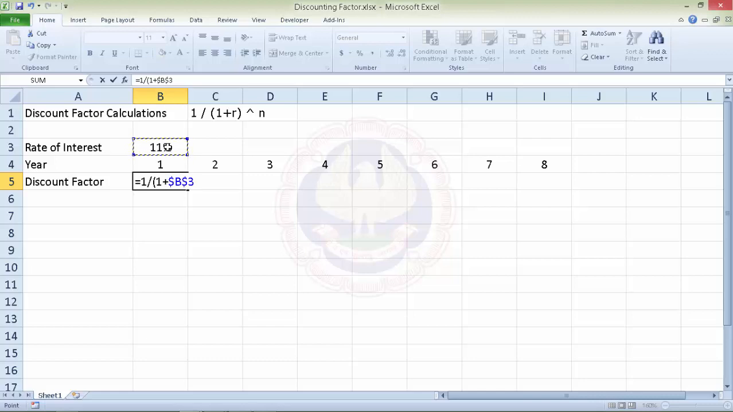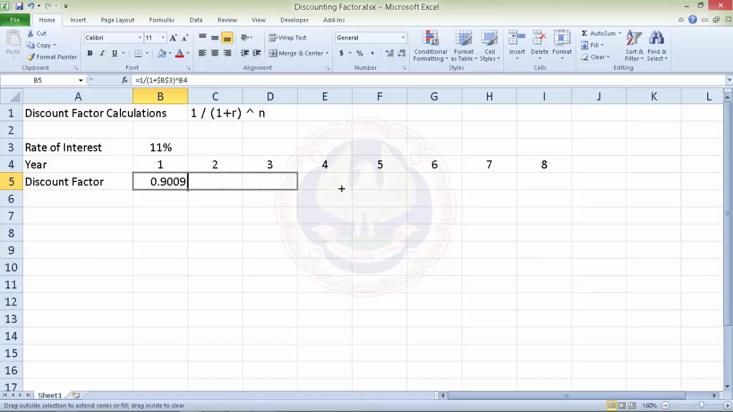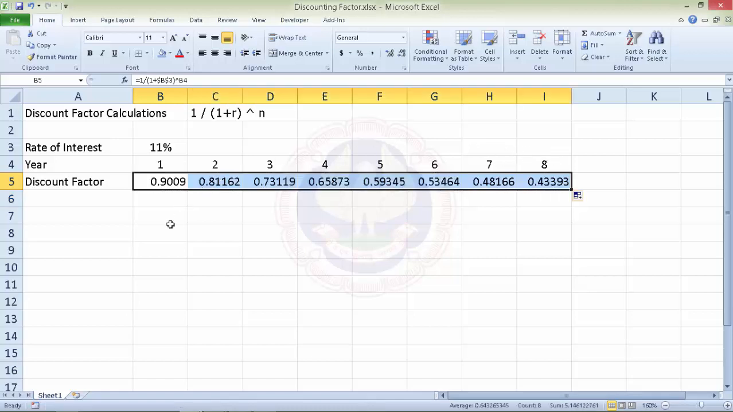absolute, then to the power n, where n is the years. Okay, so we have this formula which gives us the result of 0.9009. If I drag this across various years, I get the discounting factor over the next 8 years.